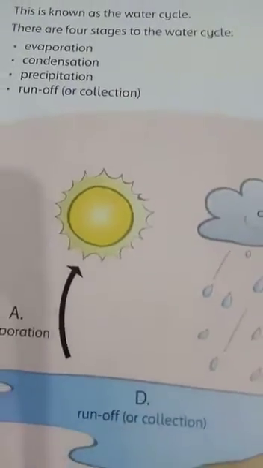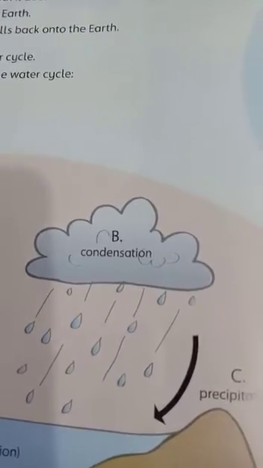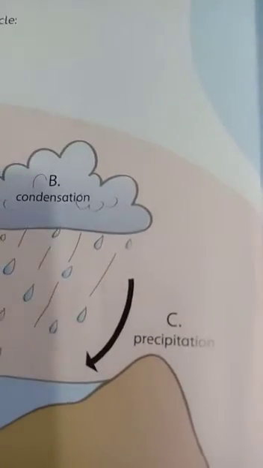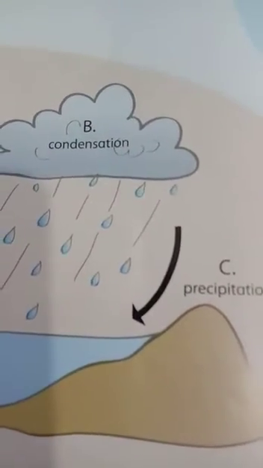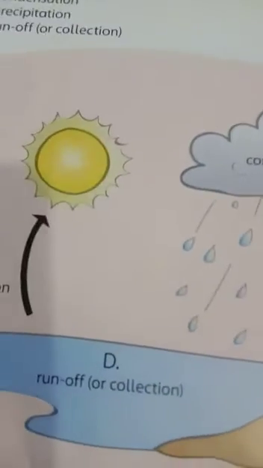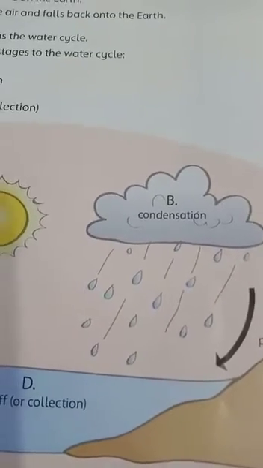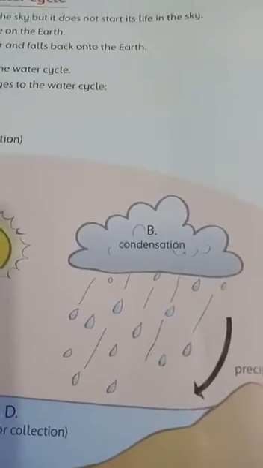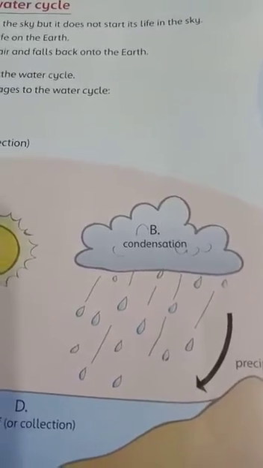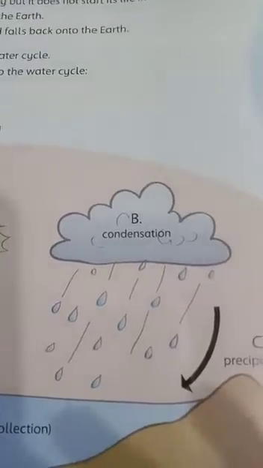So the water which has evaporated because of the heat of the sun reaches the sky, condenses there, then falls as precipitation, that is as rain on the earth's surface, and then from the earth's surface it goes back in the form of runoff towards the lake or ocean again. So the process continues and the water is moved again and again, and that process is called the water cycle. This is how the same water is present from the beginning of the earth till now.